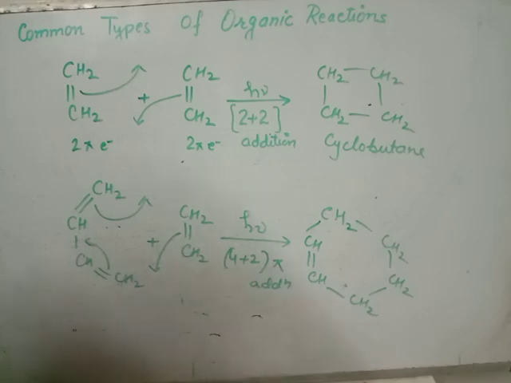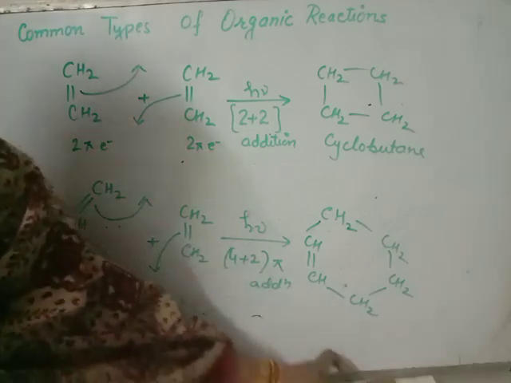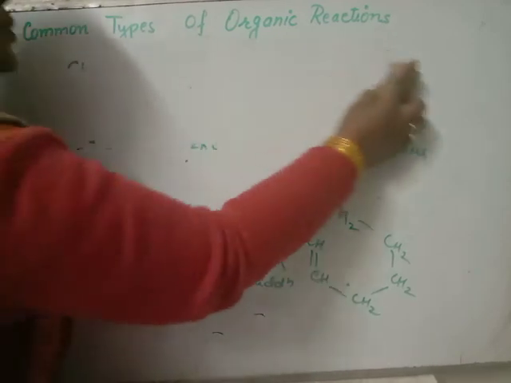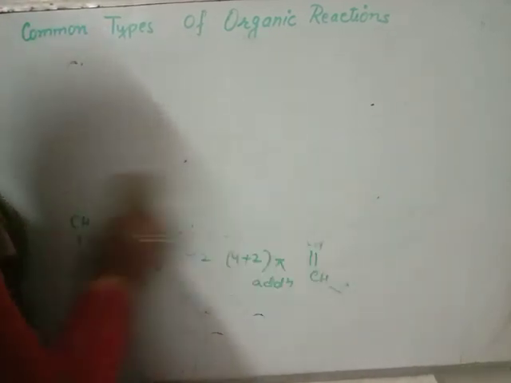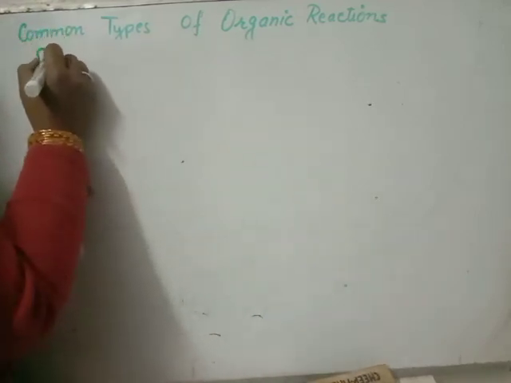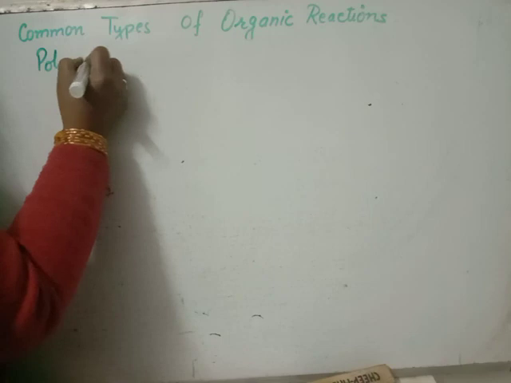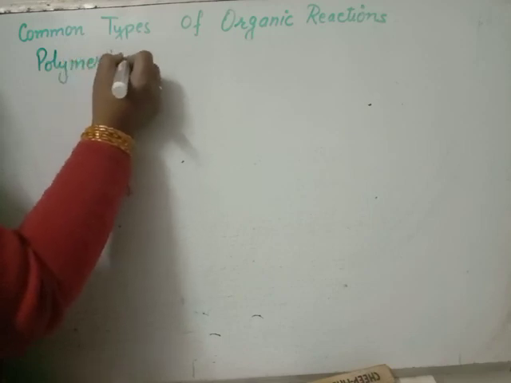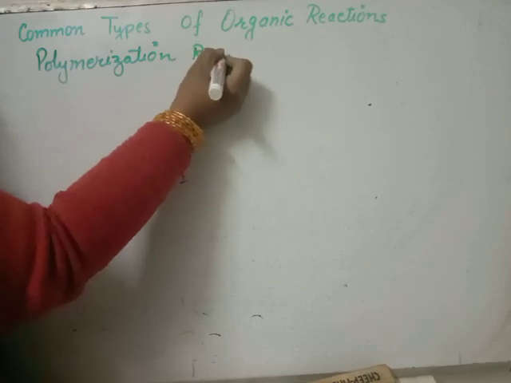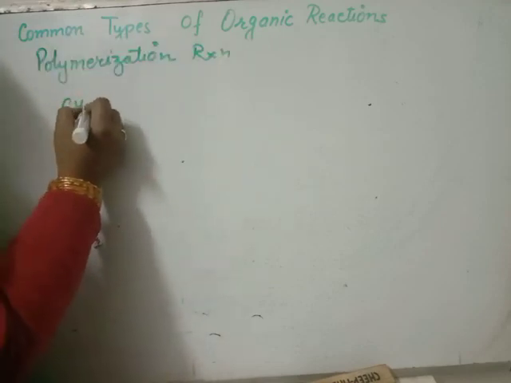And the last one is the polymerization reaction, in which a large number of smaller molecules combine together to give a large size molecule known as a polymer. Polymerization reaction. You have ethene.